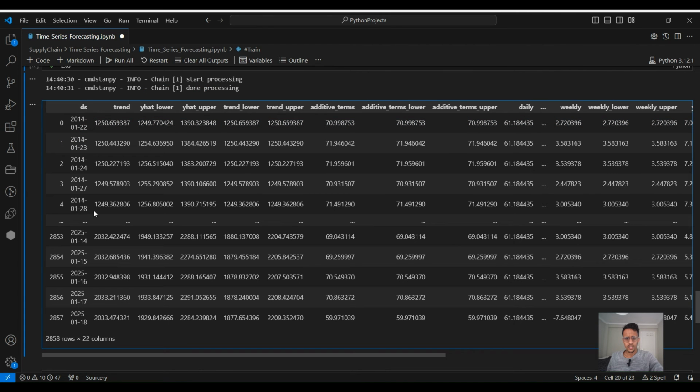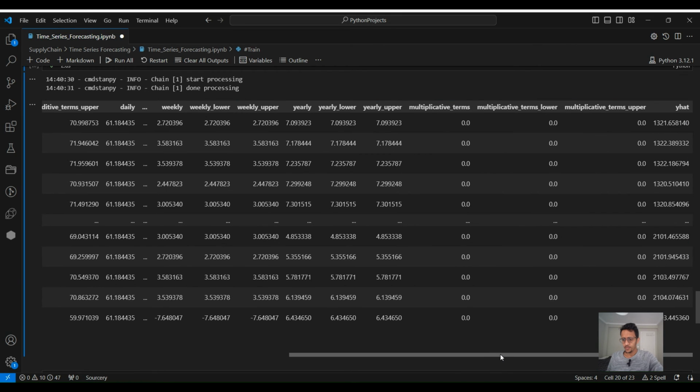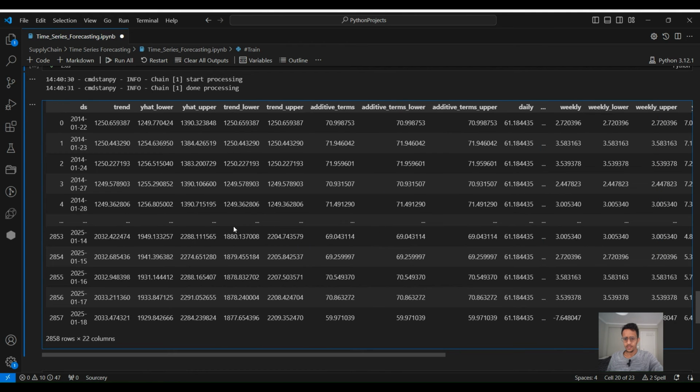We can see here is the date. It is starting from 2014, and it is giving us up to 2025, which is 1 year more predictions. If we go here, the last column is the predictions, the yhat. As we said, we are not interested in doing future predictions, rather we want to evaluate the performance of the model in predicting our data, the fitted data.